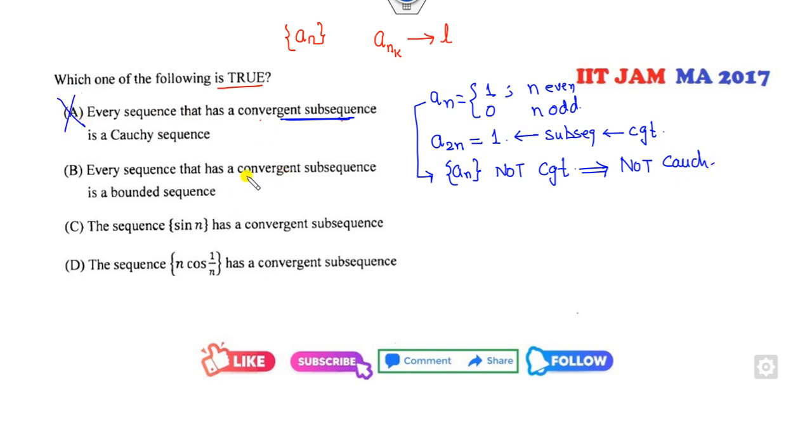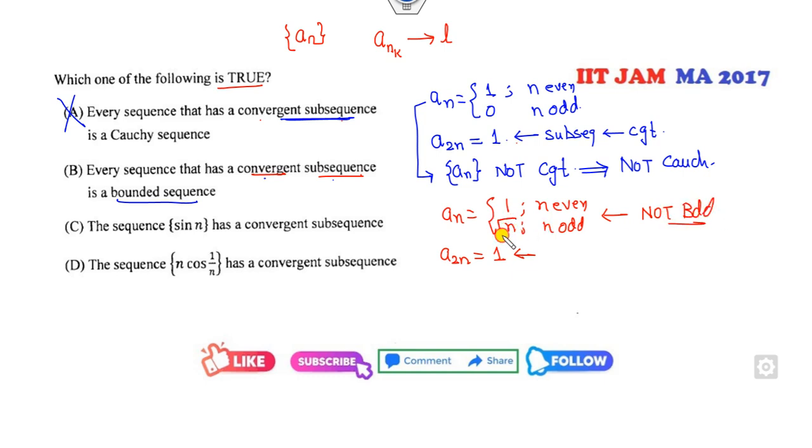Every sequence that has a convergent subsequence is a bounded sequence. Again, very simple, I can choose 1 if n is even and n if n is odd. If I consider the subsequence of even terms, it is convergent, but clearly this is not a bounded sequence because of the presence of the term n. So this option is also cancelled out. The sequence Sn has a convergent subsequence.